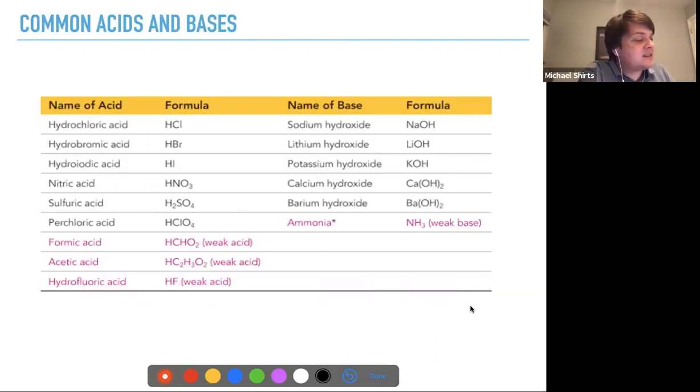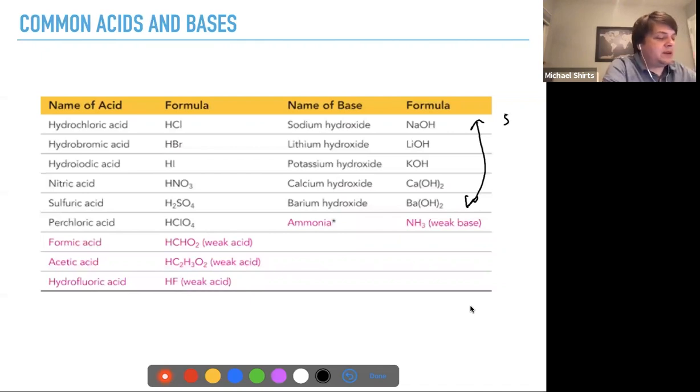Common acids and bases. So for strong acids and bases, basically the common strong bases are just any group 1A alkali metal with hydroxide.